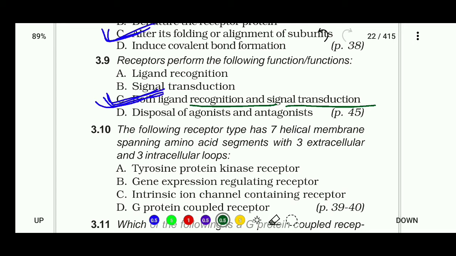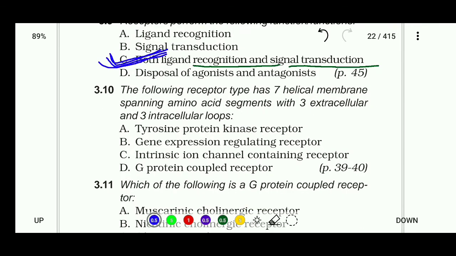Next, the following receptor type has a 7 helical membrane spanning amino acid segment with 3 extracellular and 3 intracellular loops: tyrosine protein kinase receptor, gene expression regulating receptor, intrinsic ion channel containing receptor, and G protein coupled receptor. Question is too easy, you all know the answer very well. The right answer is D. G protein coupled receptor has a 7 helical membrane spanning amino acid segment with 3 extracellular and 3 intracellular loops.